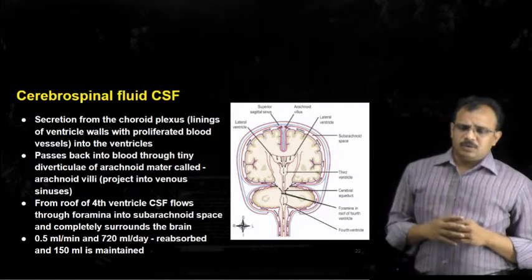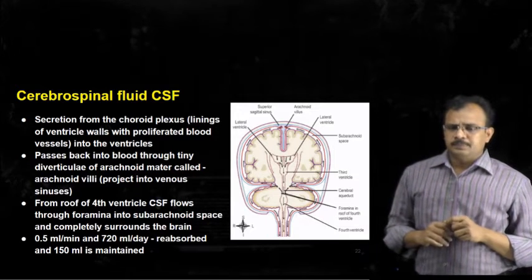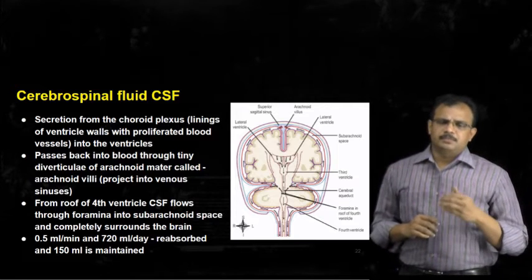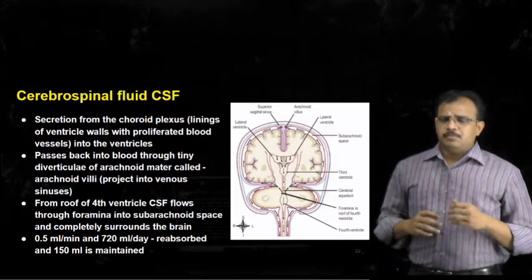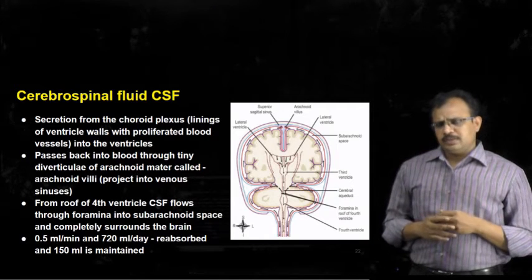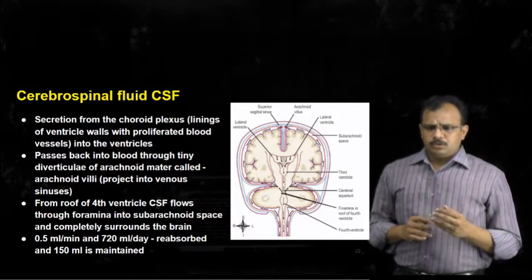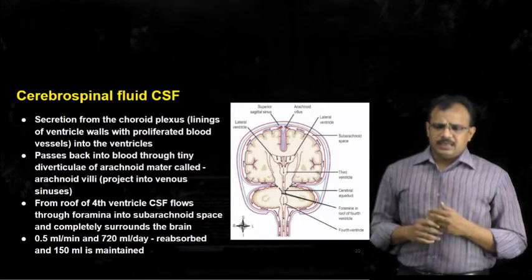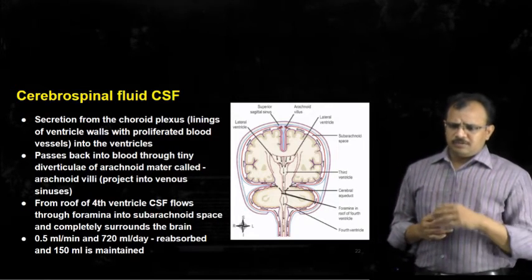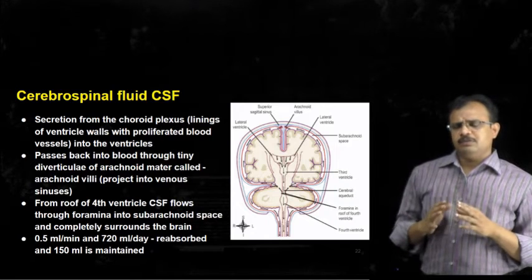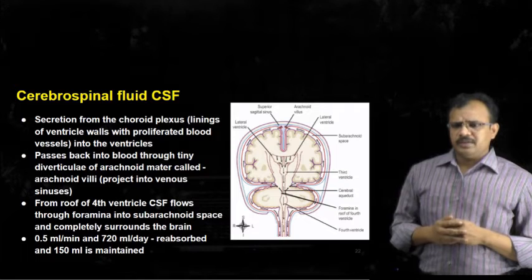And this opening of the valve depends upon the pressure of cerebrospinal fluid. Approximately 0.5 ml of cerebrospinal fluid is secreted every minute, making up to about a total of 720 ml per day, and most of it enters into the bloodstream through the arachnoid villi, and approximately 150 ml of cerebrospinal fluid is present in the subarachnoid space.